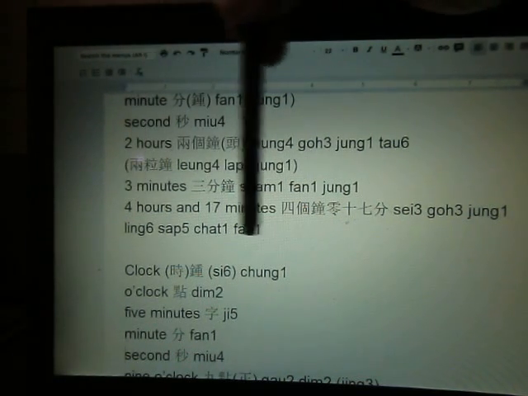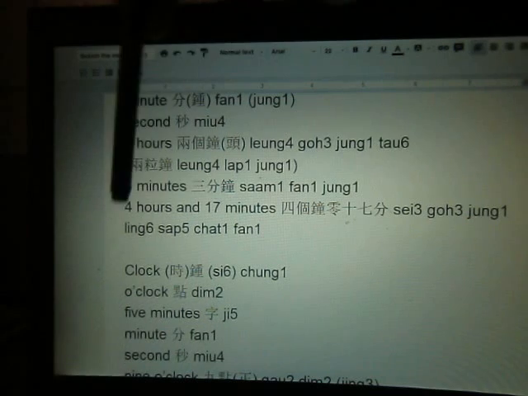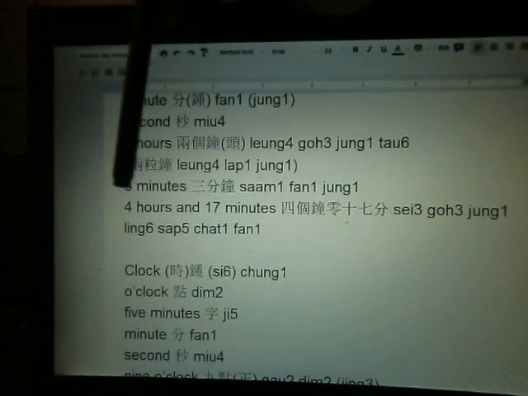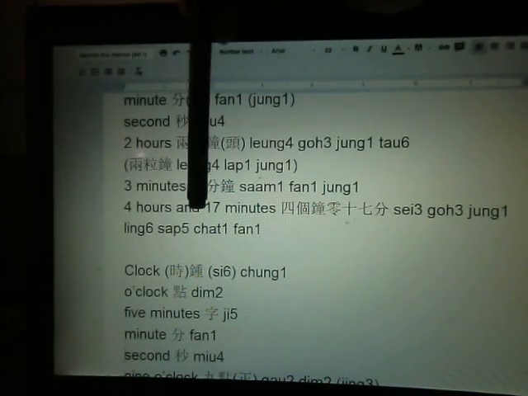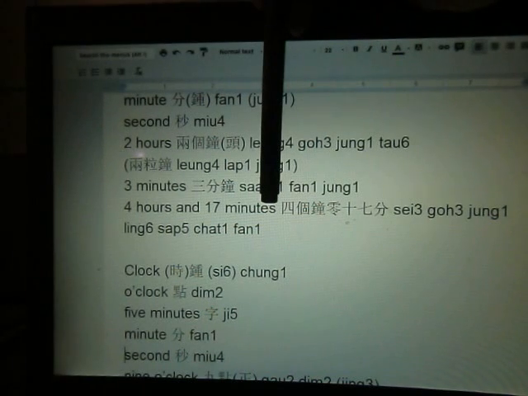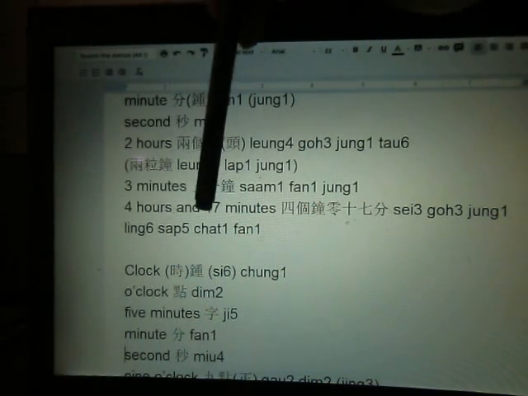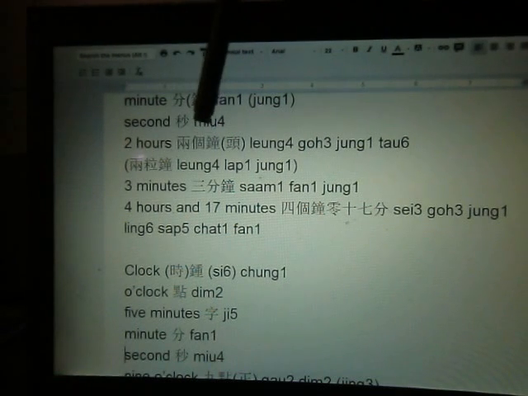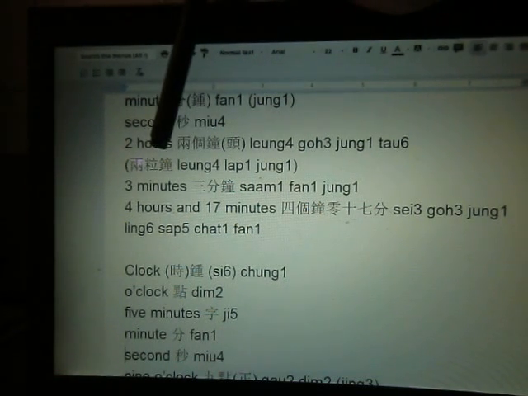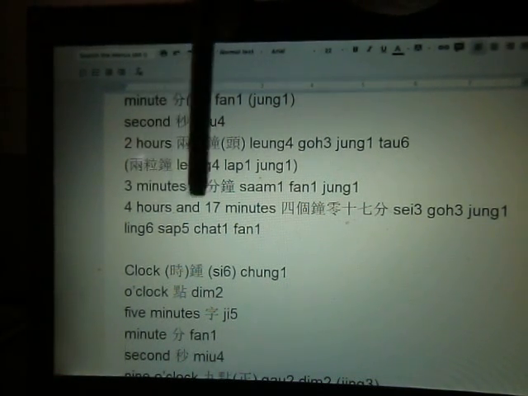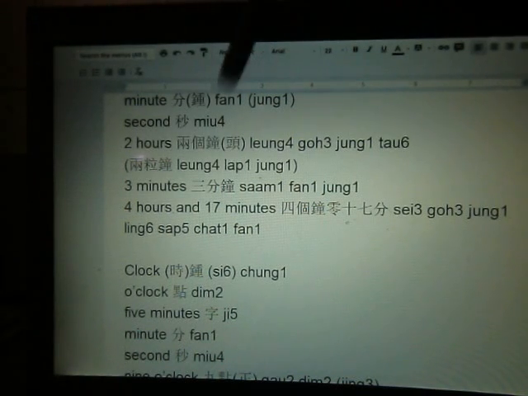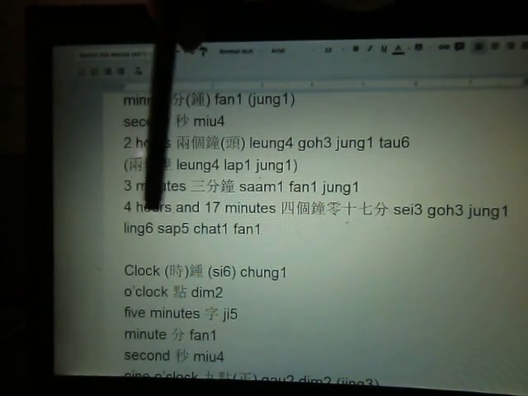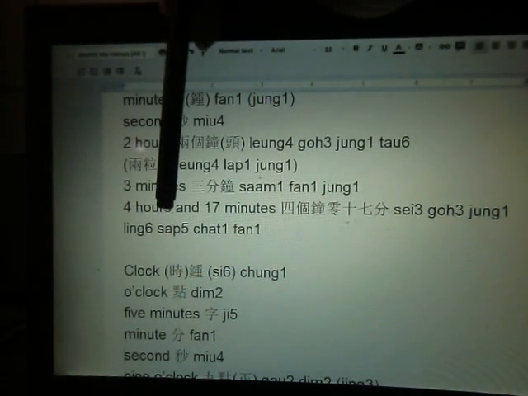And then if we have some longer time, for example, 4 hours and 17 minutes, how do you say it in Cantonese? 4 hours, 4個鐘, or 4個鐘頭. Remember, 個 is the quantifier unit for hour, and for 分鐘 we don't need a quantifier.